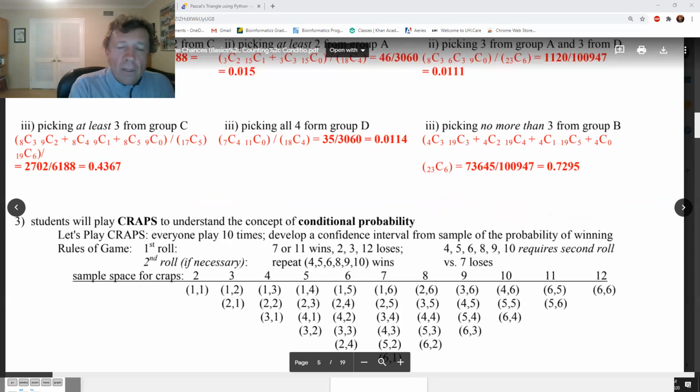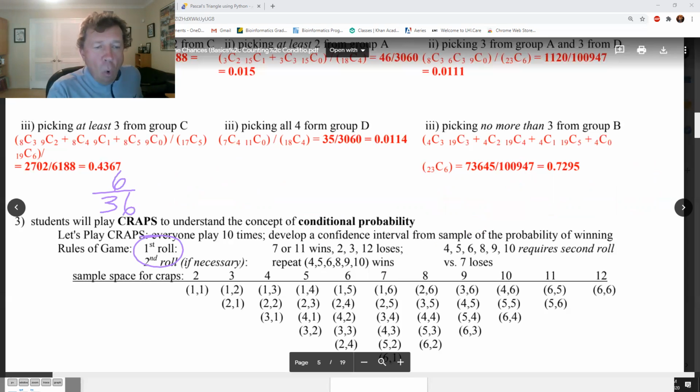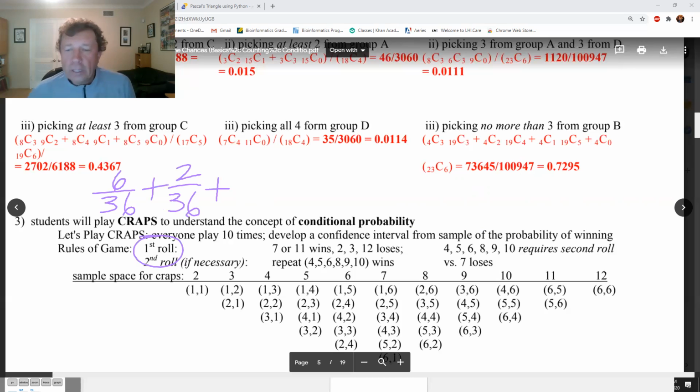Let's say on the first roll, you get a 7. 6 out of 36 chance you win. Or you could roll an 11 right away. 2 out of 36 chance and you win right away. Now, there's 6 other ways to win. You get a 4, then a 4 before a 7. Or you get a 5 and then a 5 before a 7. Or you get a 6 and then a 6 before a 7 on subsequent rolls, etc. Okay? So the 7 is your friend in the first roll.